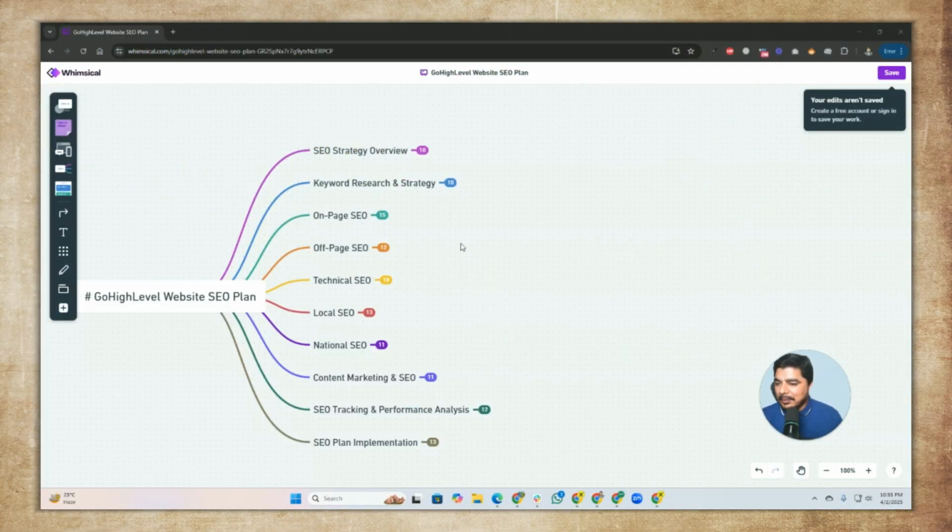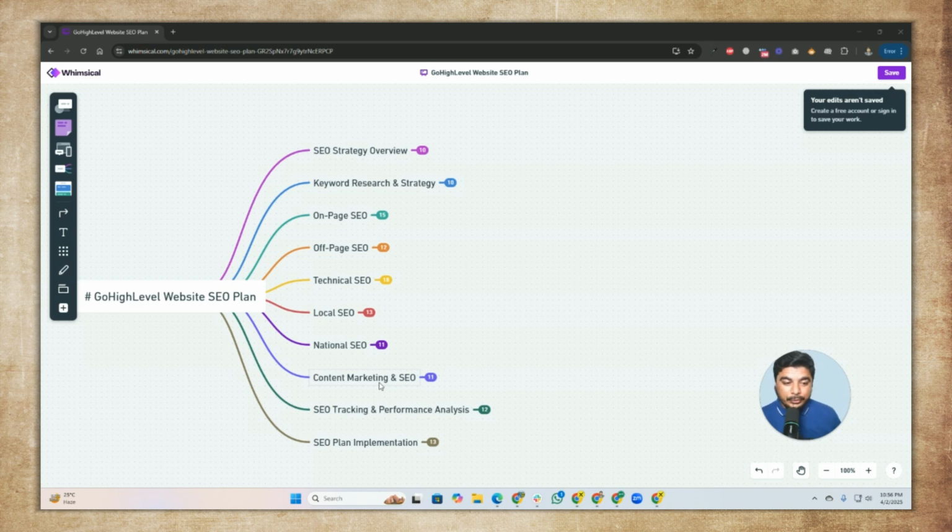Here we have the complete plan of SEO that we are going to implement on our GoHighLevel websites. First thing is that we make the SEO strategy and overview, and then we will do some keyword research, then on-page SEO, and then off-page SEO, then technical SEO, then we will go with local SEO and also national SEO as well. Those are the SEO types. I will explain all these things one by one. Then content marketing, and SEO tracking, performance and analysis.